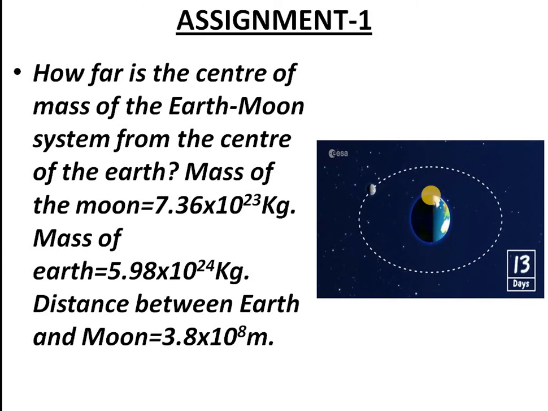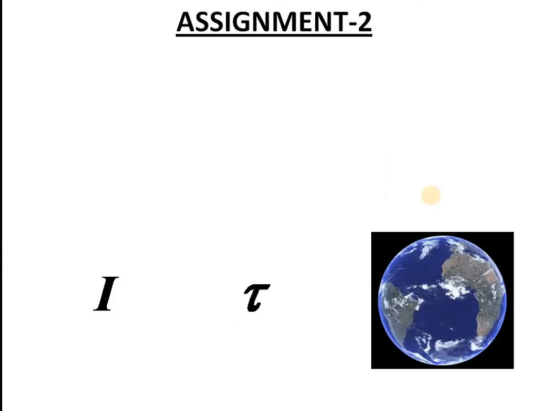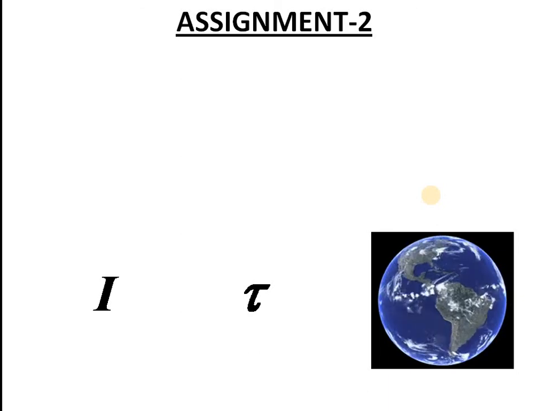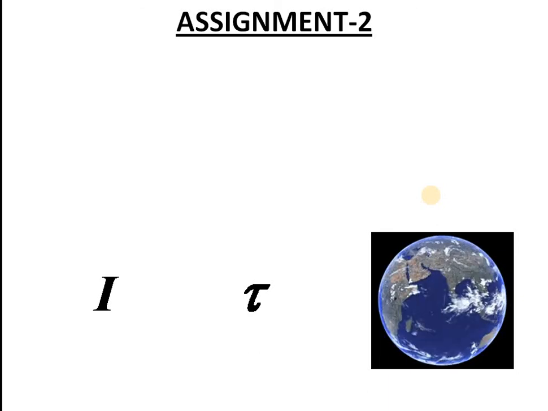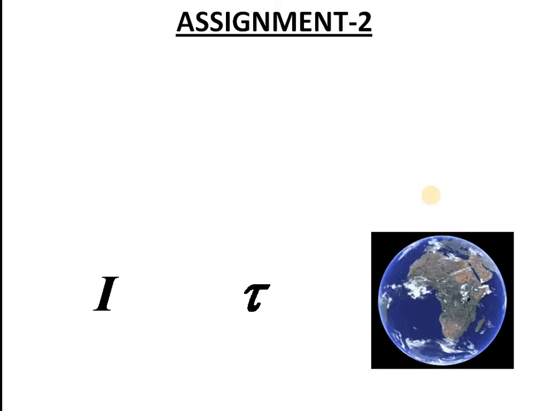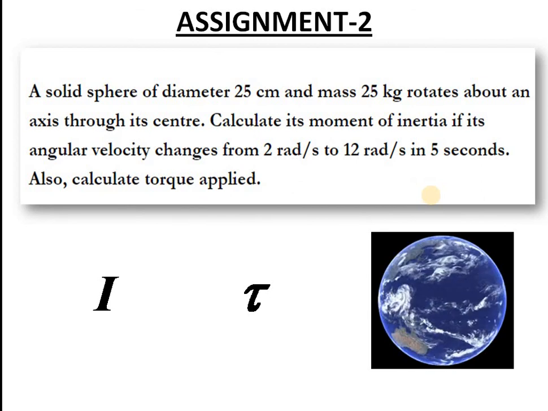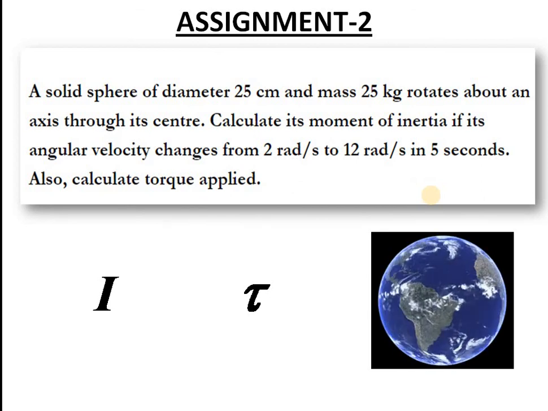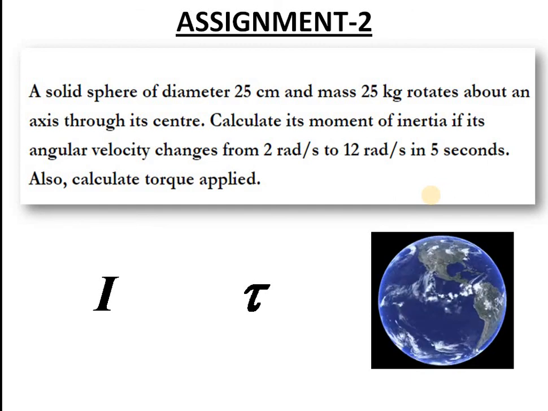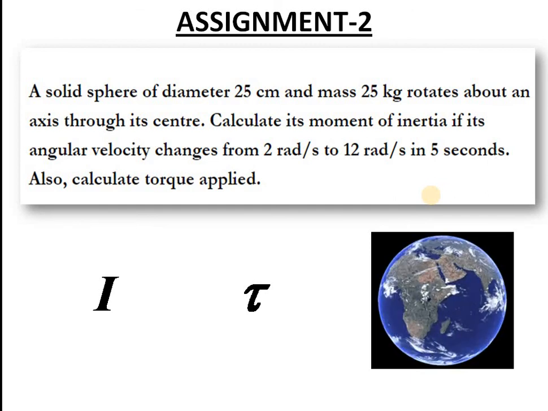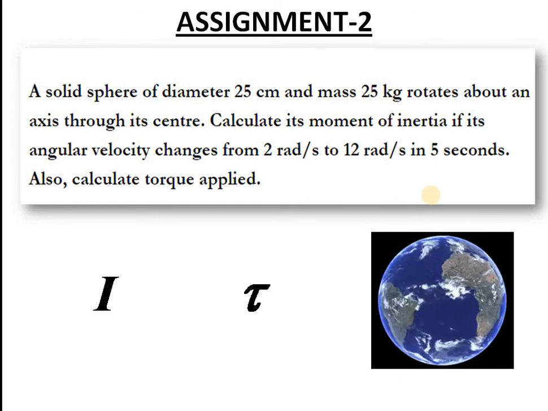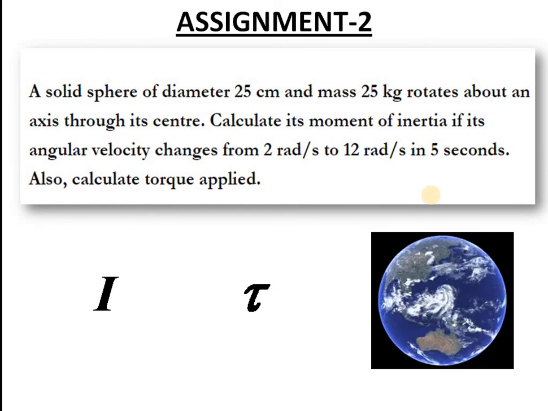All the best. We have the second assignment here now. You can see there is an earth revolving and the question is related to some revolving body. A solid sphere of diameter 25 centimeter and mass 25 kilogram rotates about an axis through its center, just like the sphere shown in the figure.